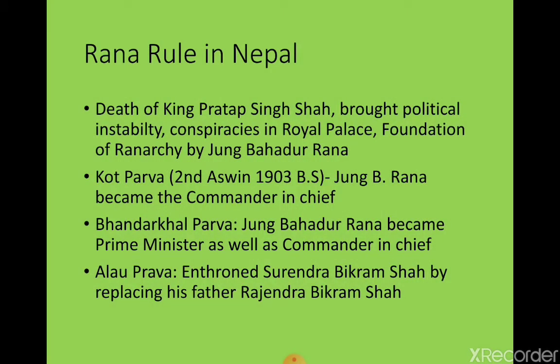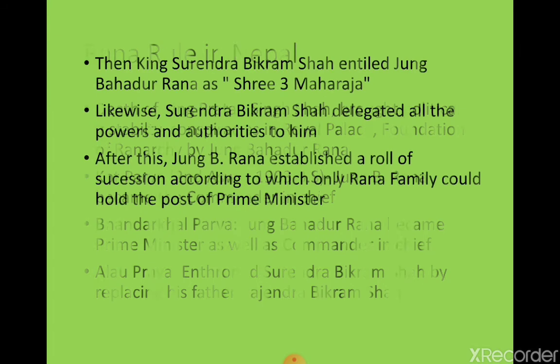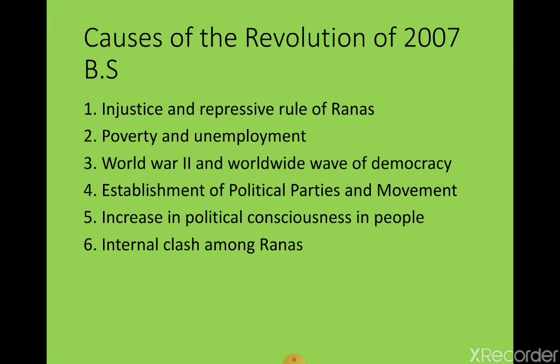Just check out. Yesterday we learned about Rana rule in Nepal, and then we studied the causes of the revolution of 2007 Bikram Samvat. In the causes, we had enlisted injustice and repressive rule of the Ranas, poverty and unemployment, World War II, worldwide wave of democracy, establishment of political parties and movements, political consciousness in people, and internal clash among the Ranas.